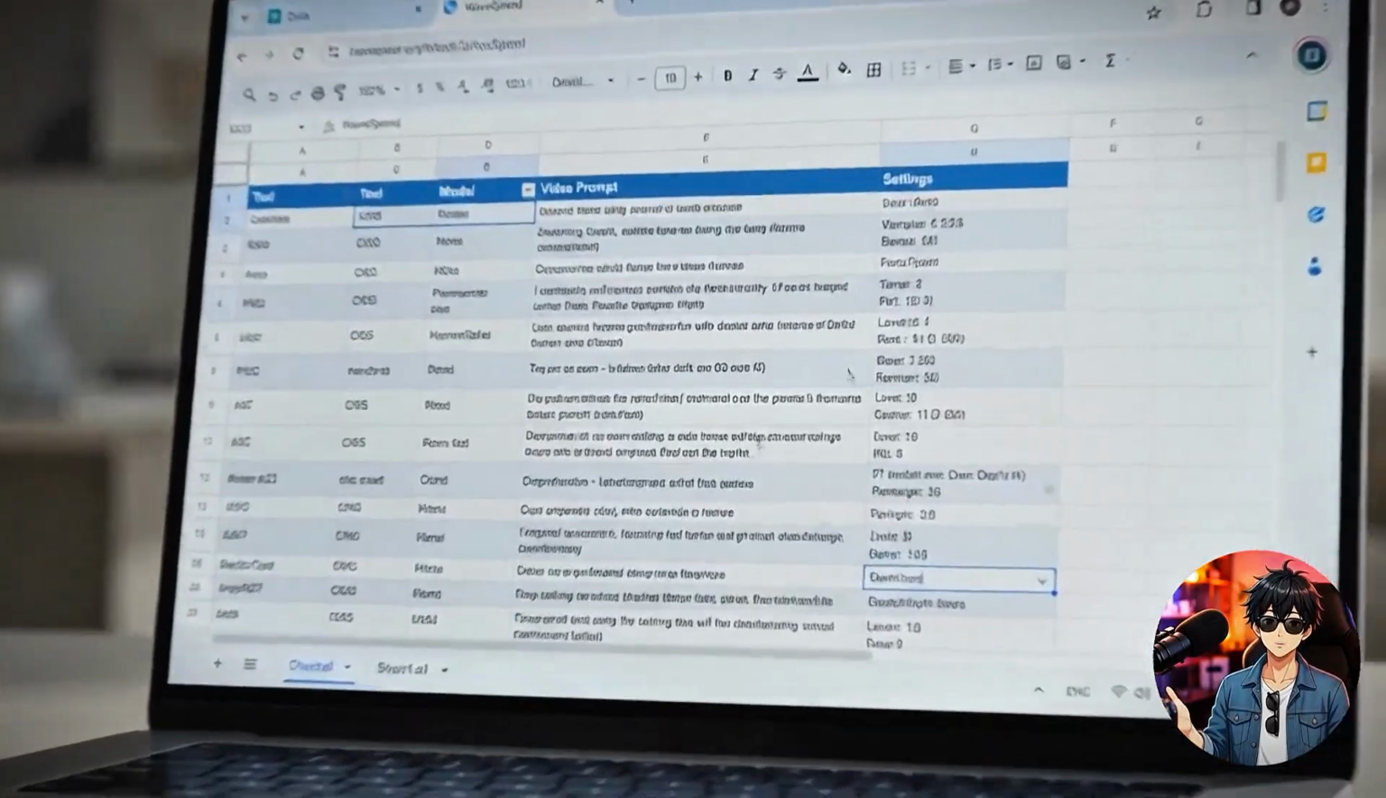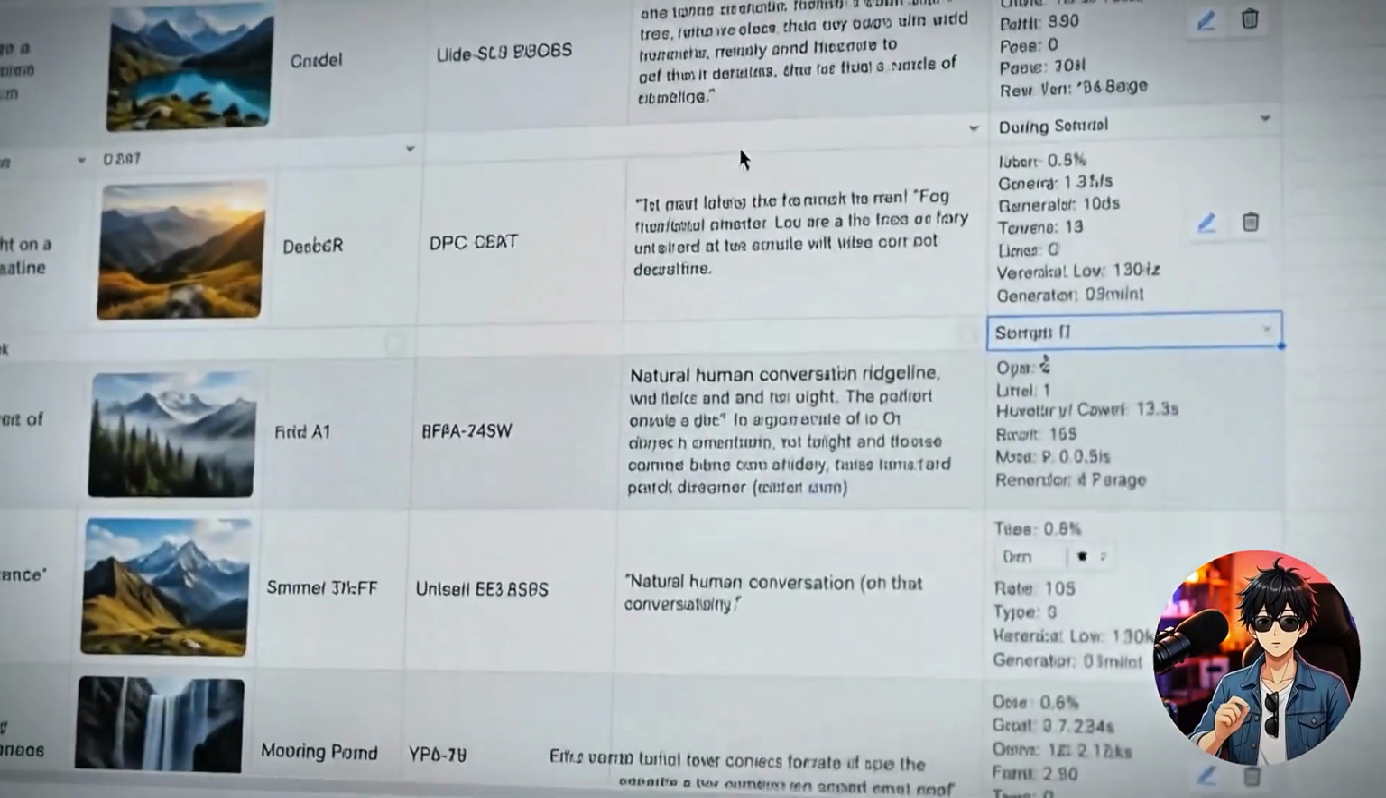Every WaveSpeed prompt and setting is in the same sheet as Dola's, so you can compare them side by side. That's really the question underneath all of this.